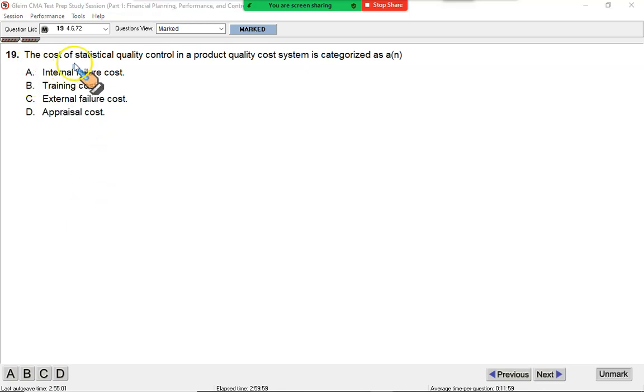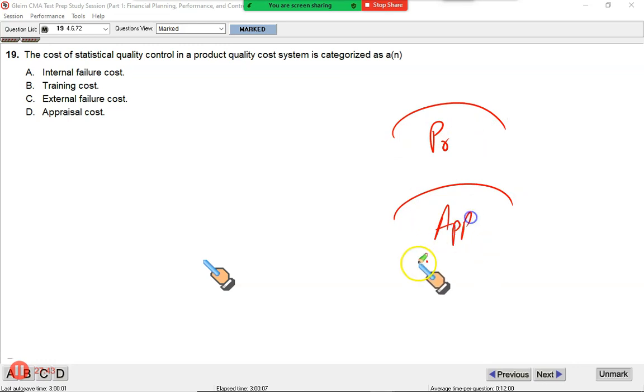The next is the cost of statistical quality control in a product quality cost system. When the goods are produced, we check which of them are, remember, there are 4 defenses we have. The first defense is preventive. Second defense we have appraisal. Third we have internal, not of defense rather, now the goods have been damaged. And this is the last one, external failure.